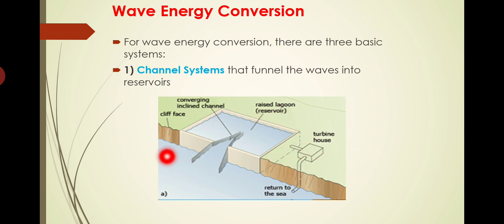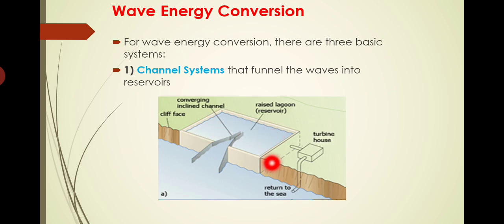Okay, so this is actually our sea level water. So we will be creating some converging inclined channel. You can see some flow passages being created. So during high waves, what happens is, water will be flowing through this canal, and it will be entering the basin or reservoir which is constructed into the rock area or the land available on the shore of the sea.